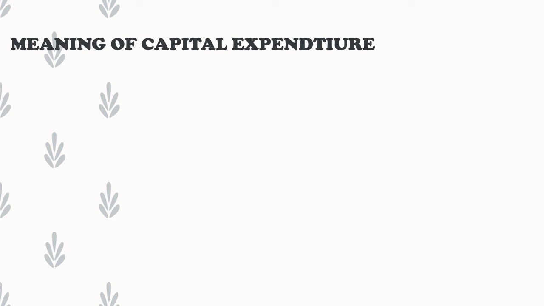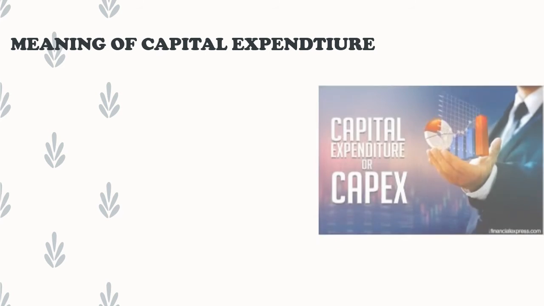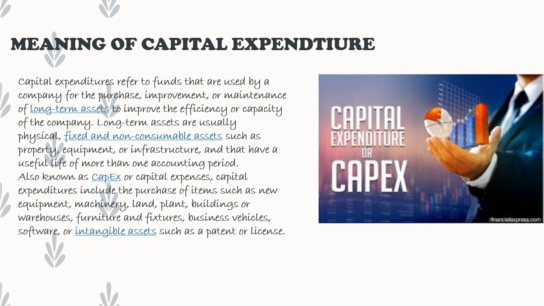Okay, so the first thing we are going to deal with is the meaning of capital expenditure. What do you mean by capital expenditure? Capital expenditure refers to funds that are used by a company for the purchase, improvement or maintenance of long-term assets to improve the efficiency or capacity of the company. Long-term assets are usually physical, fixed and non-consumable assets such as property, equipment or infrastructure, and they have a useful life of more than one accounting period.